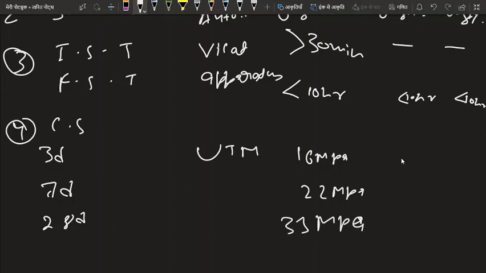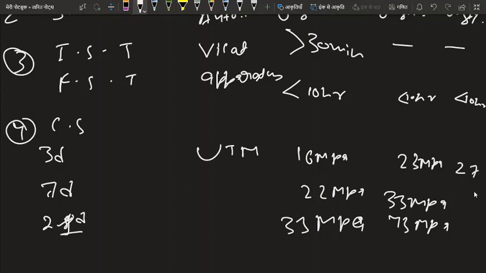For 43 grade, for 3 days it is 23 megapascal, for 7 days 33 megapascal, and for 28 days, I'm sorry, this is 28 days, it is 43 megapascal. And for 53 grade cement, for 3 days 27 megapascal, for 7 days 37 megapascal, and for 28 days 53 megapascal.